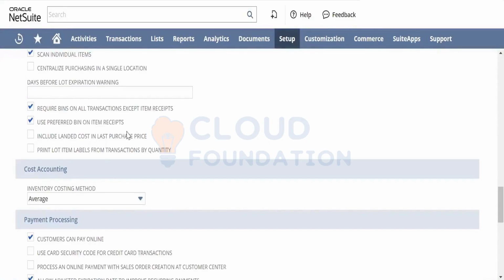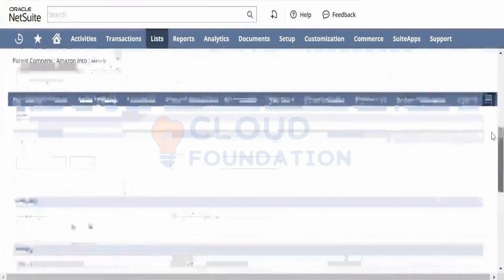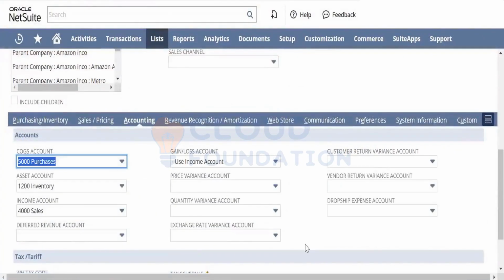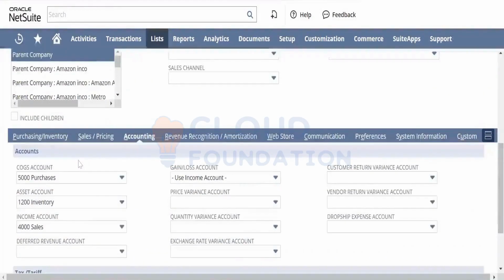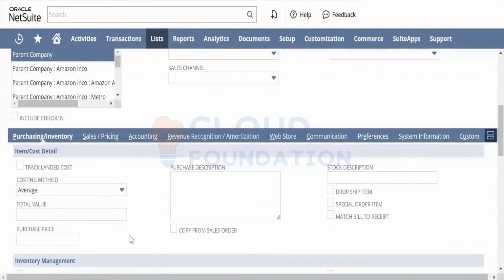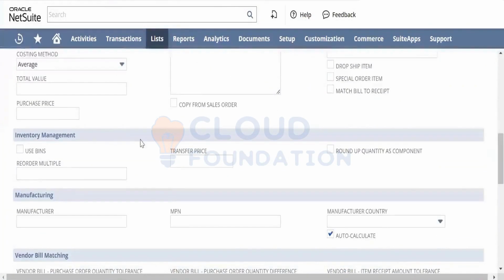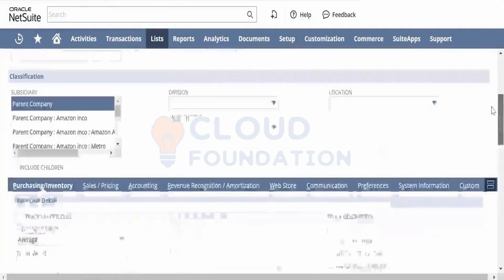So we have already enabled the landed cost, and whenever you enable the landed cost, there is an option under the accounting which is called track landed costs. Track landed cost. We enable it, use bins. You see this? You can select this and then the bins will be used. But apart from that, I think it is because of the form.